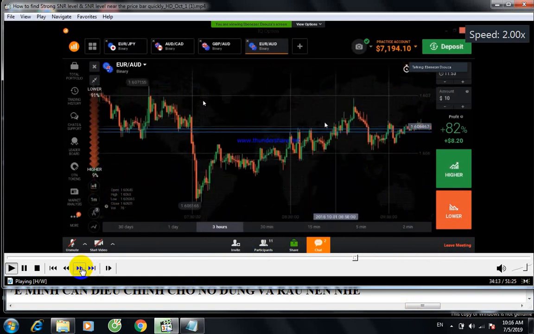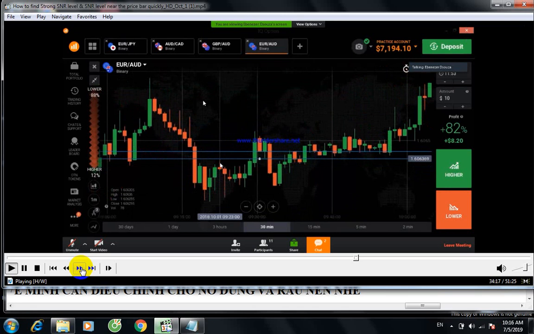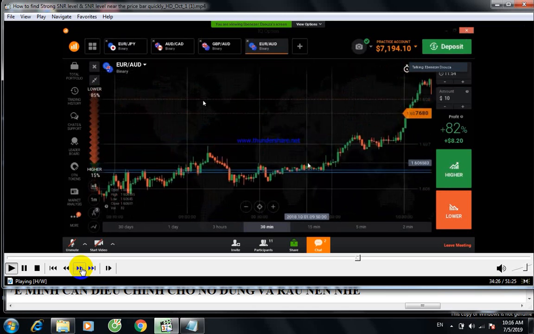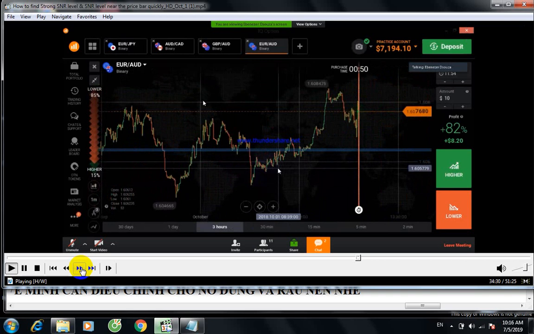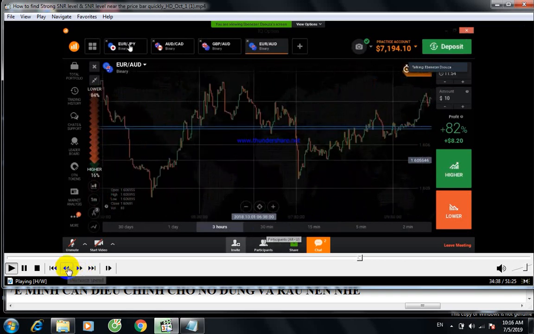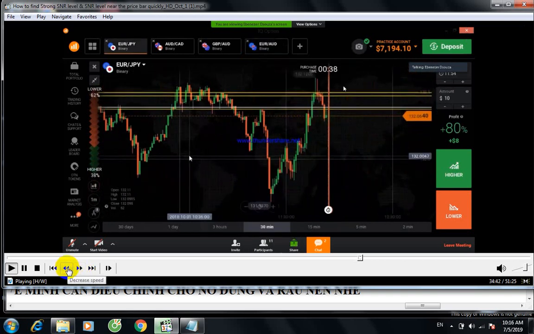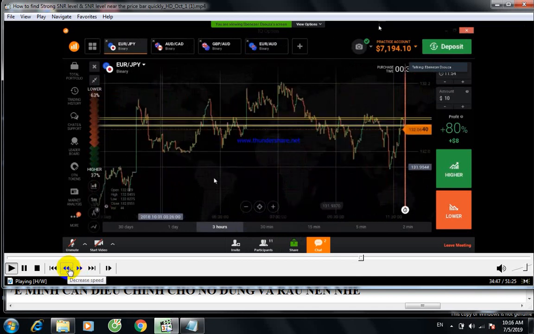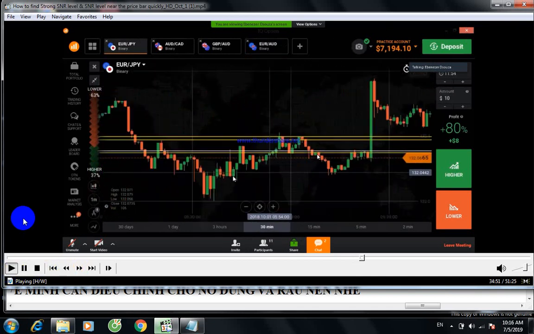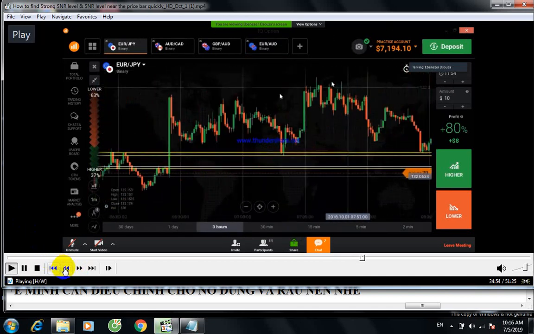So this is the level, it works almost every time, right? It works almost every time. Reverse from the same level, reverse. So you can draw the support and resistance level like this. If you don't know how to draw support and resistance, if you are a newbie, you can draw like this also. It will also work. But if you draw the support and resistance levels in the past history, and check whether the levels are strong or not, if you find the strong levels, you can use these levels in the future also.